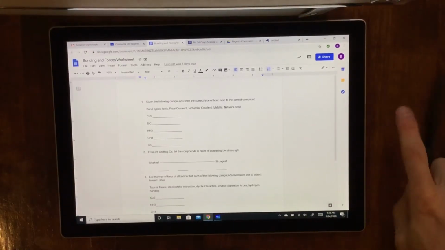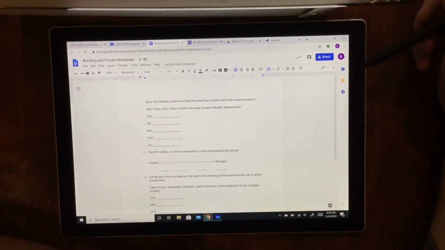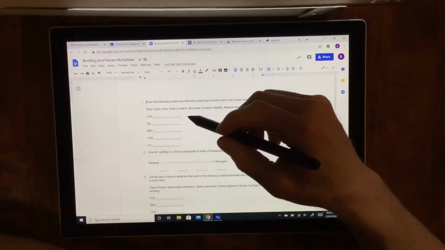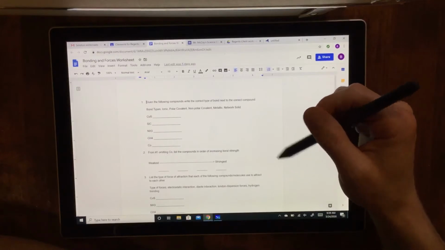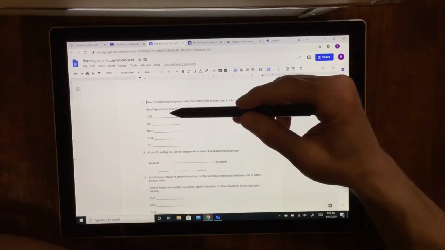Here we are. Worksheet that was due yesterday. So I'm not going to necessarily write on this. I can't. I have to go back to the whiteboard thing. But here we go. CuS is ionic.